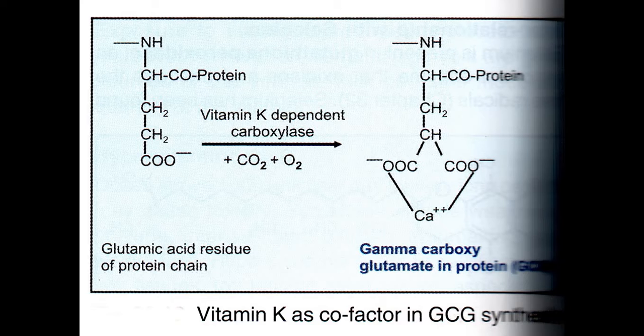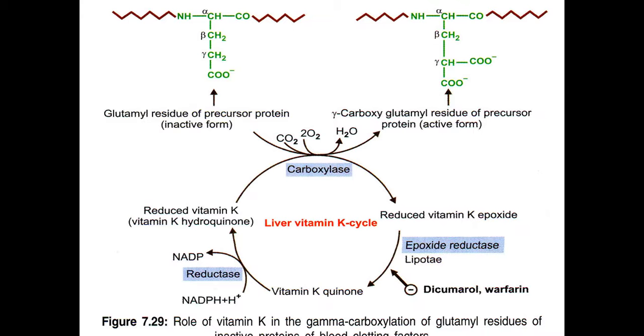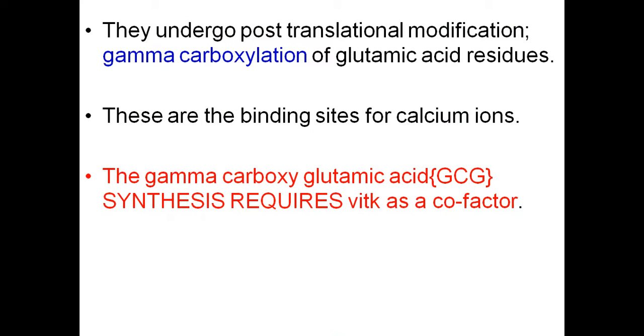So this gamma carboxyl glutamate is formed in the prothrombin protein. This gamma carboxylation makes the prothrombin become active. Then the activated prothrombin will further activate the other factors for the activation of the blood coagulation mechanism. So vitamin K is required for the activation of 4 factors in the coagulation of blood, and they undergo post-translational modification.